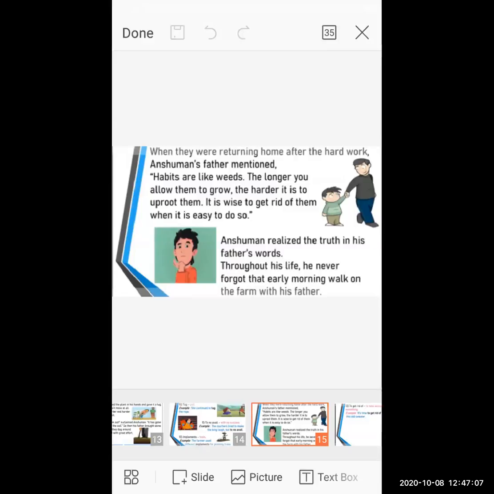Because every single parent wants their child to become a good future citizen of this world. That's the reason they build good habits in you from childhood. They teach you from childhood, because when you carry good habits from childhood to adulthood, they stay inside you and last forever for your life.